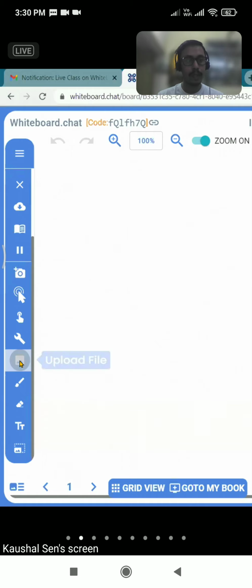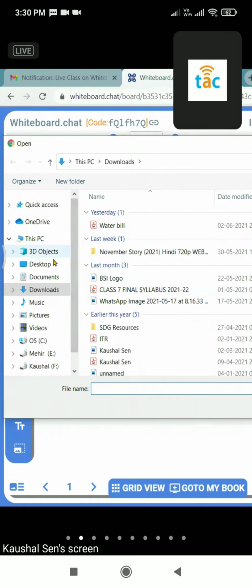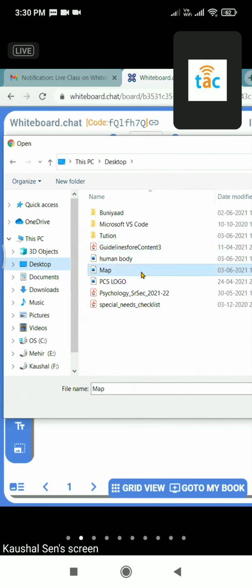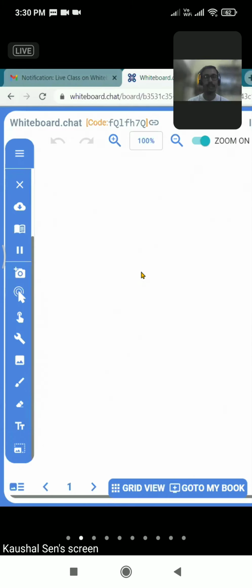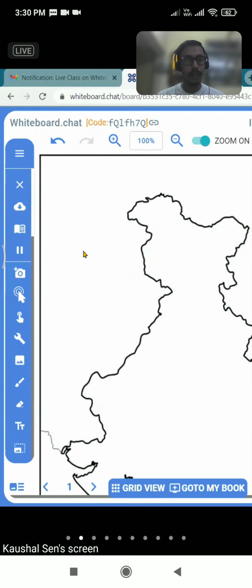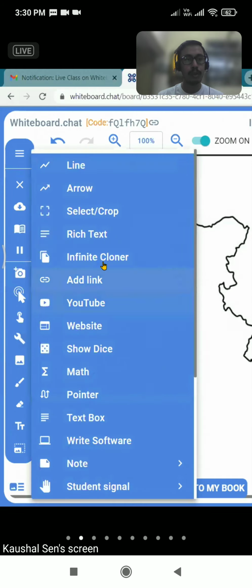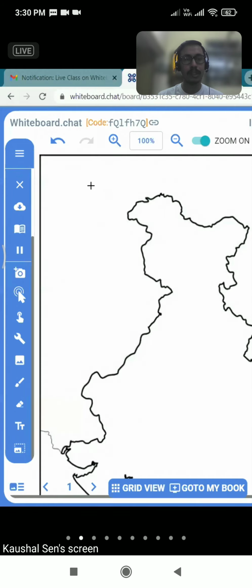I'm going to take the image option from computer and put the image in. Okay, suppose I have put this image and now I want to crop this part. So I'm going to select this particular part and I will crop this.